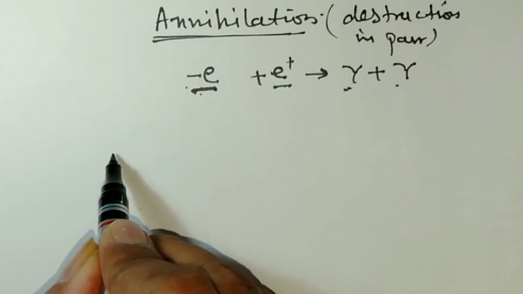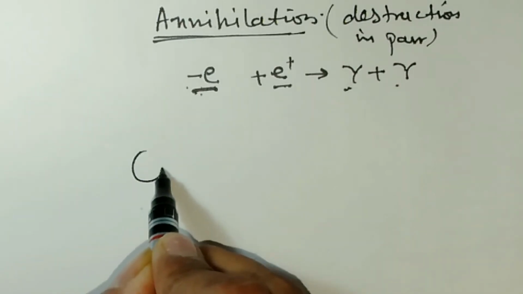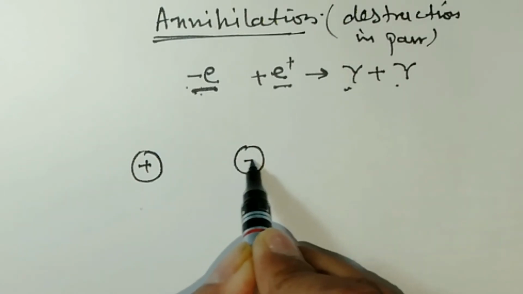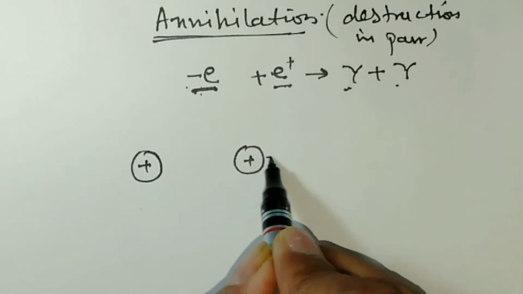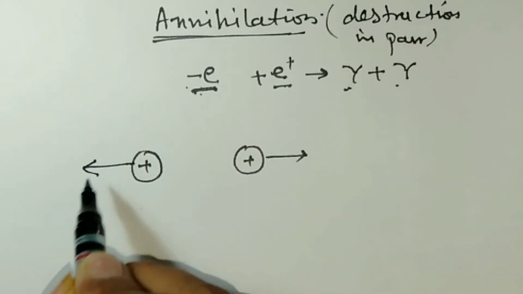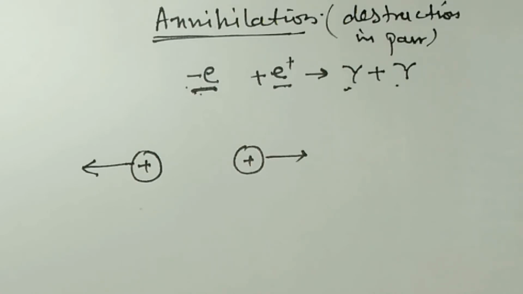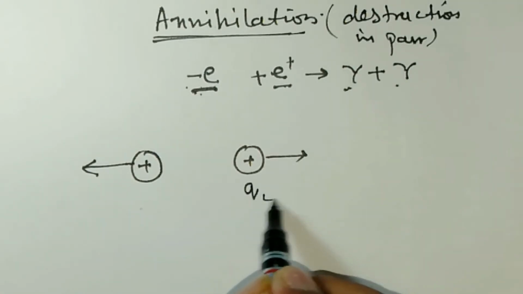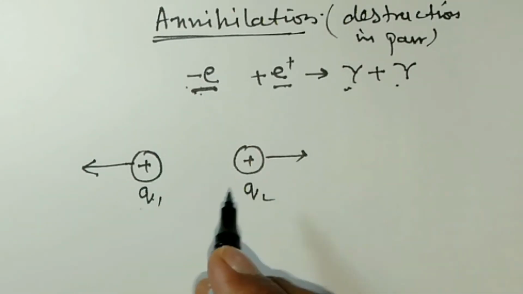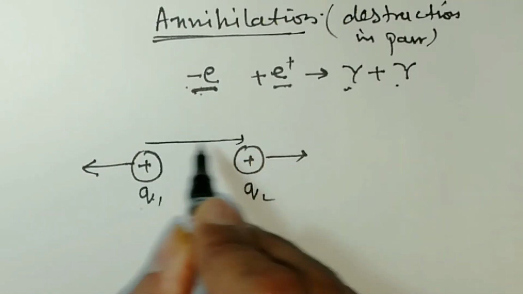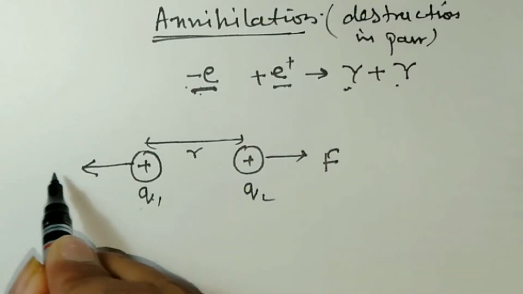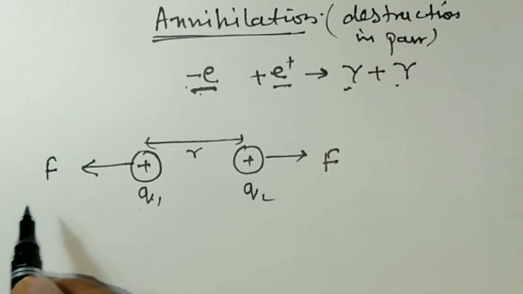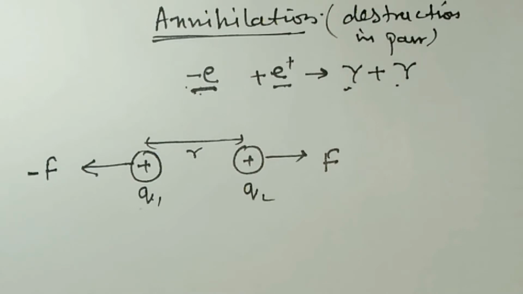Now the next is force between two charges. Suppose this is a positive and this is also a positive charge, and these two charges are similar in nature, meaning both are positively charged, so they will repel. There is a force of repulsion. This is charge Q2 and this is charge Q1, both positive, kept at a distance r. This will be repelled by force F and this also will be repelled by force F, but in the opposite direction, so we put a minus sign here. In magnitude both forces are equal.